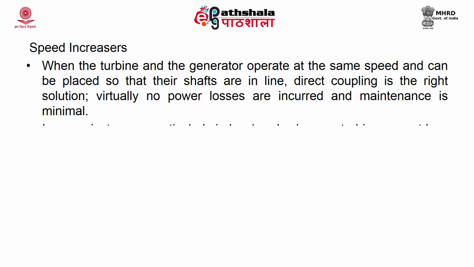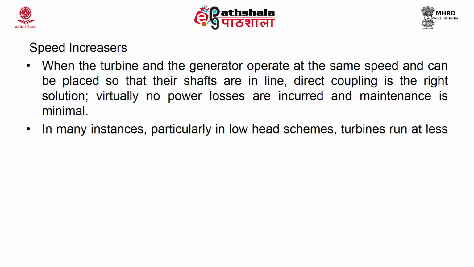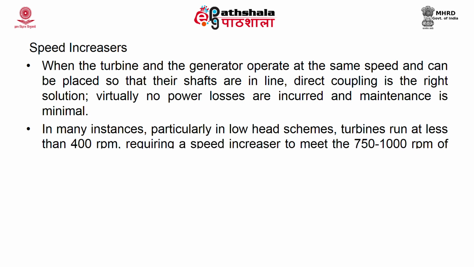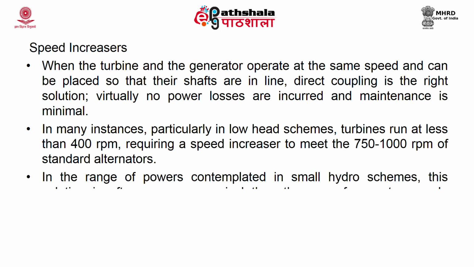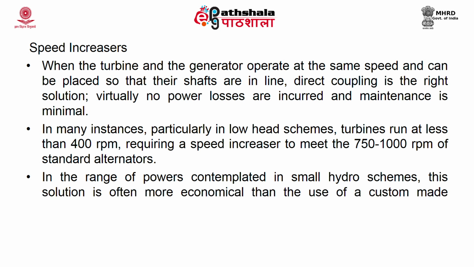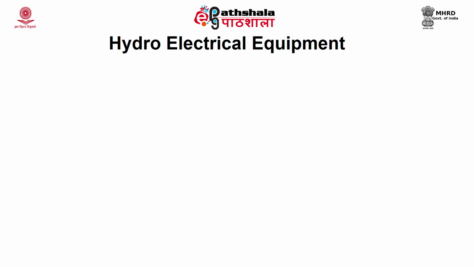In many instances, particularly in low head schemes, turbines run at less than 400 rpm, requiring a speed increaser to meet the 750 to 1000 rpm of standard alternators. In the range of powers contemplated in small hydro schemes, this solution is often more economical than the custom-made alternator. Let us see the hydroelectrical equipment.